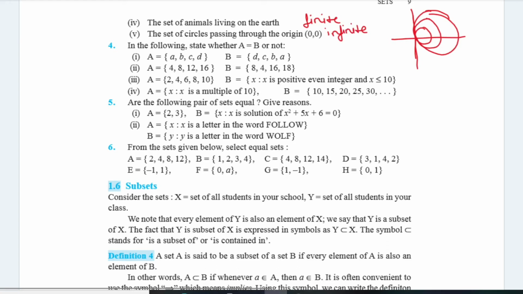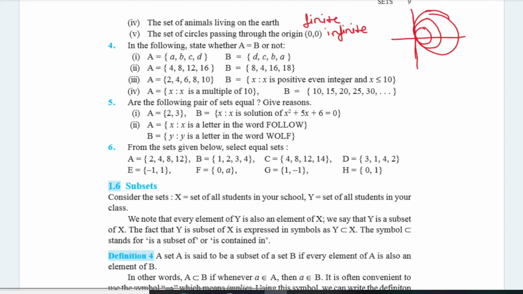The fourth one is: state whether A equal to B or not. यहाँ पे हमें शो करना है A सेट जो है B के बराबर है या नहीं. तो यहाँ पे हम क्या करेंगे, for two sets to be equal, all the elements of A will be the elements of B and all the elements of B must be in A. ठीक है, तो A के सारे एलिमेंट्स B में होने चाहिए और B के सारे एलिमेंट्स A में होने चाहिए.